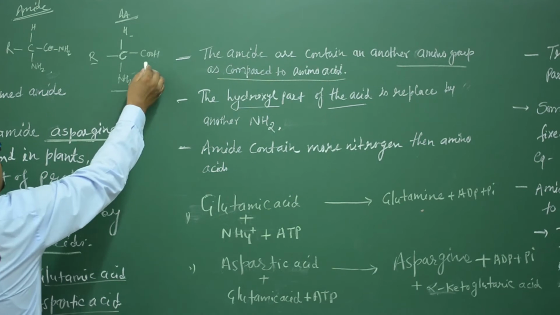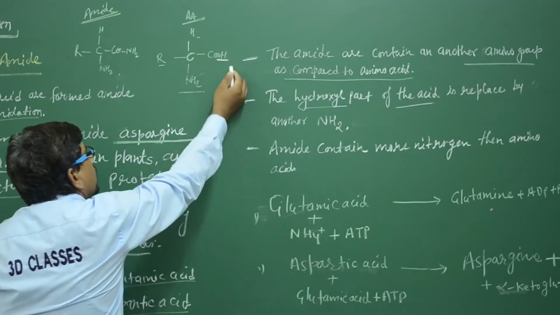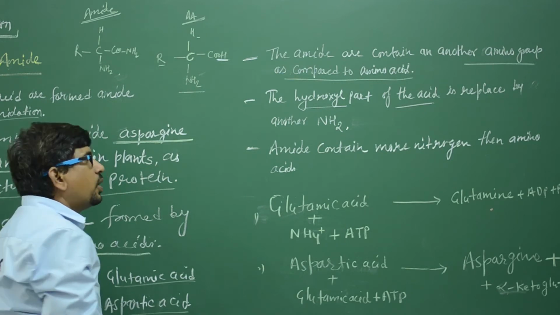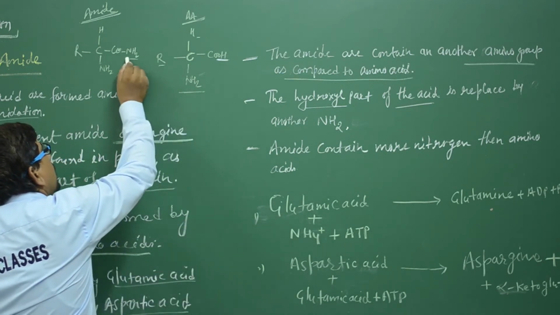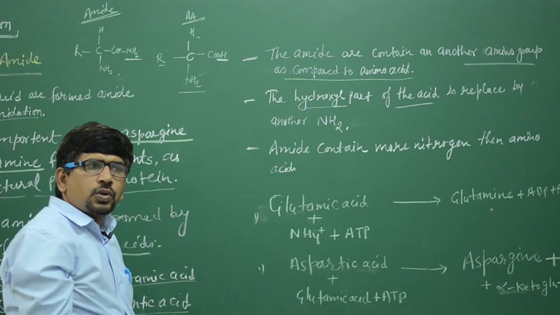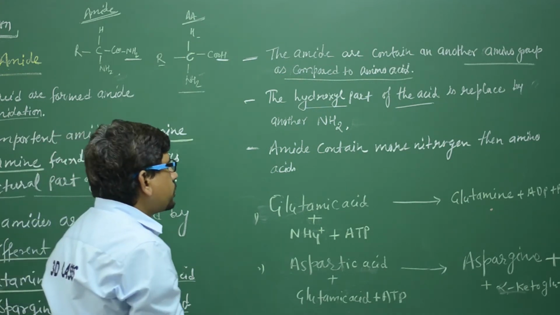This is the hydroxyl part, OH, of the carboxylic acid, and this OH is replaced by NH2, the amino group. Clear?